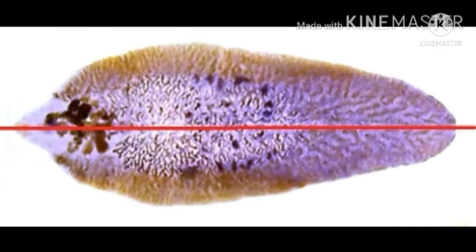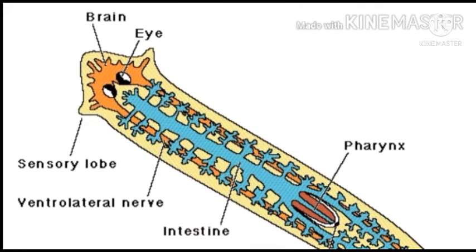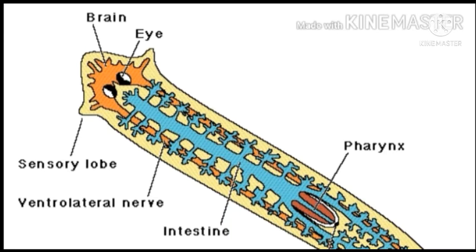The body of the animal can be divided into two equal, similar halves through only one plane. They are triploblastic animals. They contain three layers: the ectoderm, the mesoderm, and the endoderm. Flatworms are the first and the simplest organisms having an organ system.